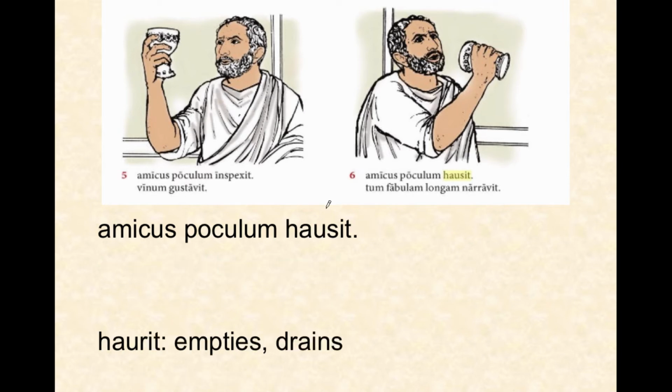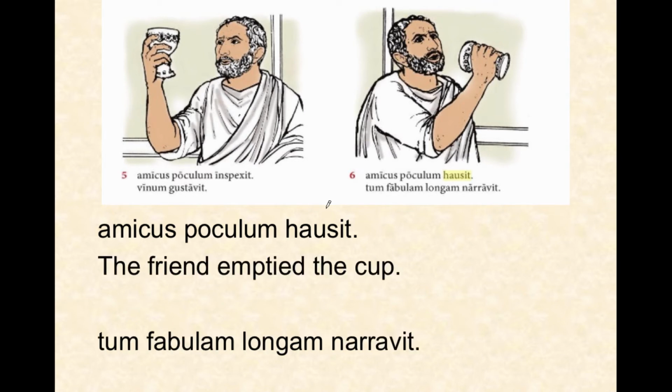Here comes another one. Amicus poculum hausit. Now, haurit means empties or drains in the sense of emptying a cup of everything in it into your mouth. You could almost even say chug or guzzle here for this verb. But notice, haurit is the present tense. The perfect tense is hausit. The friend emptied the cup. Tum fabulam longam narravit. Then he told a long story.